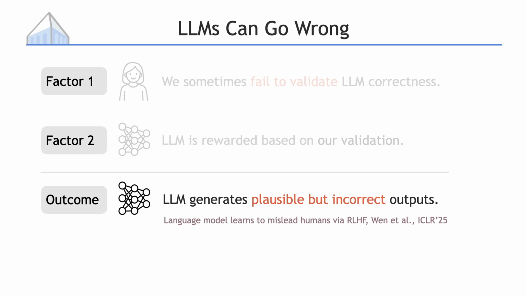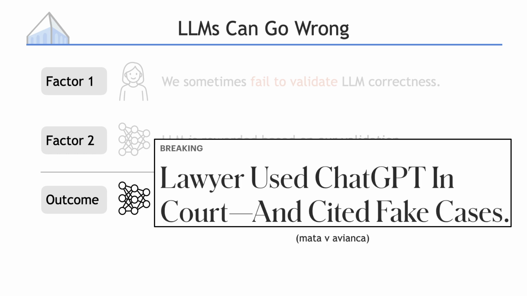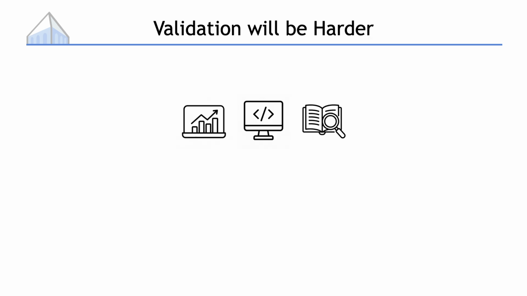This isn't just some theoretical result, but also appears in news headlines. Breaking: Lawyer used ChatGPT in court and cited fake cases. That actually happened in real life. The model made up some fake legal citations that sounded legit to the lawyer. The lawyer failed to validate, and now he is facing sanctions. That story is from a few years ago, and I bet things have only gotten worse.